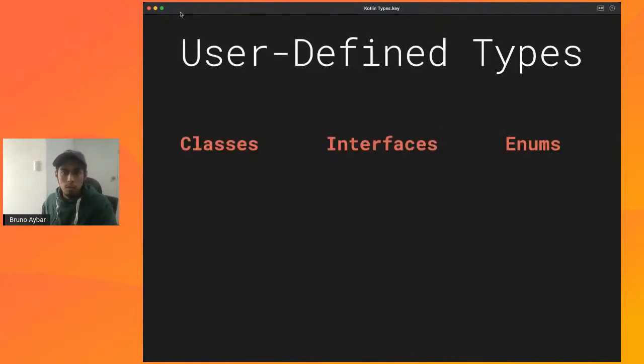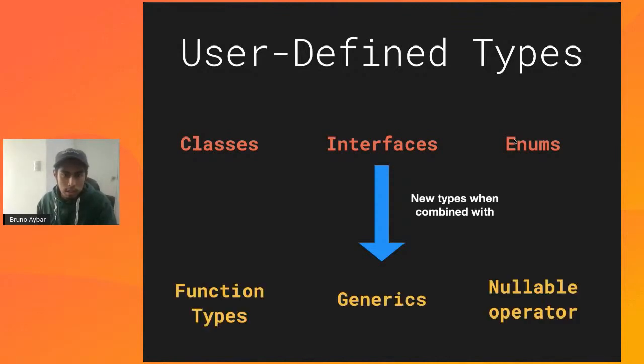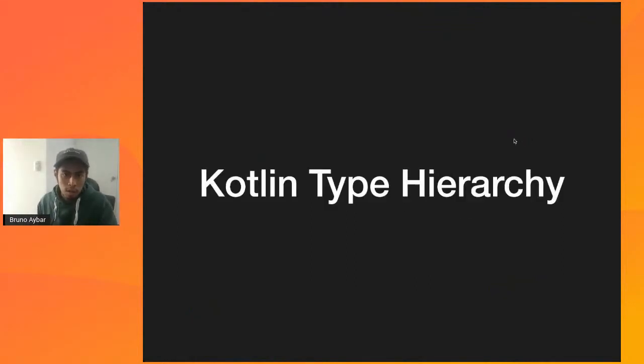All right. So the same way that Kotlin comes with its own types, which you don't have to do anything to have available, we can also define our own types by writing our code. We can declare classes ourselves, we can declare interfaces, we can declare custom enums, and so on. By declaring these constructs, we are able to create new types that are available for us while writing the code. But we can even combine these concepts with things such as function types, generics, and nullable operators, and we can create even more types, and we'll be giving some examples of this.